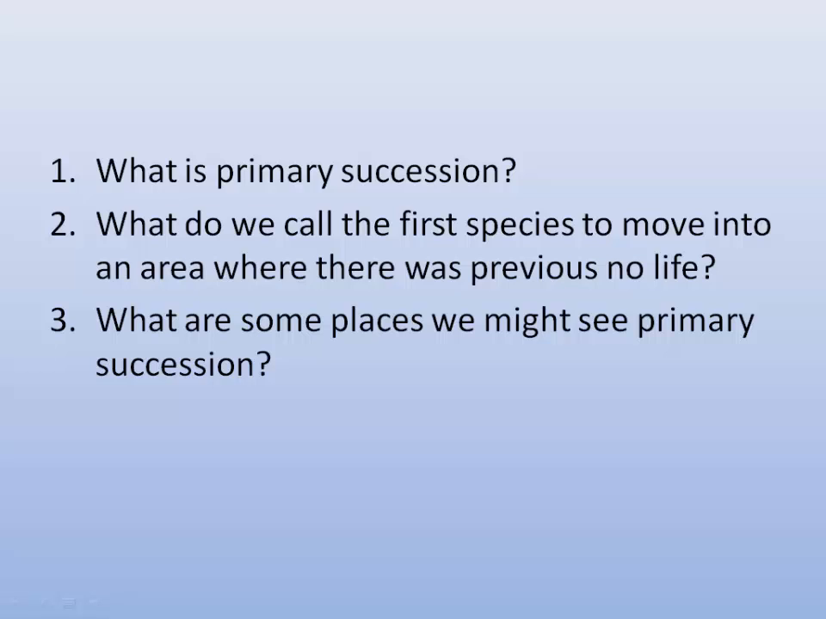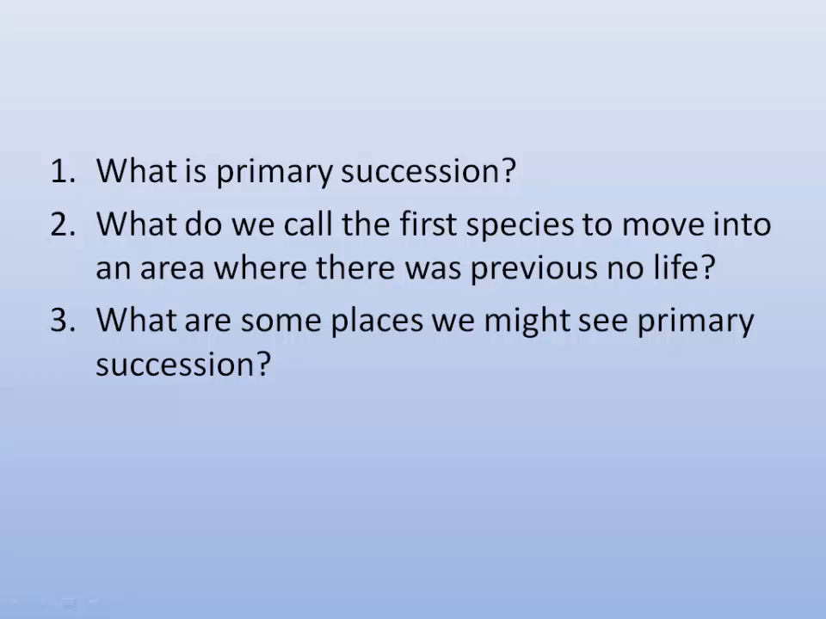So what is primary succession? Primary succession is an orderly series of species that move into an area and eventually convert bare rock into a climax community. What do we call the first species to move into an area where there was previously no life? We call that a pioneer species.